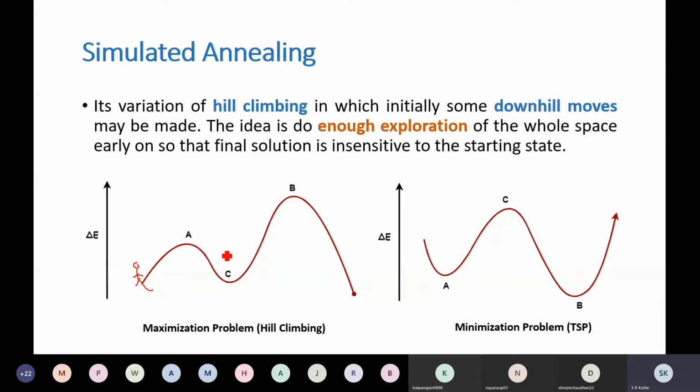In hill climbing search, you are going to encounter a local maximum, and the algorithm will return this A as a solution. Otherwise, if you start from this other starting point, you are going to reach this maximum point, and the algorithm will terminate and return this B as a solution. What is the problem? If it's a maximization problem, what is the actual solution?